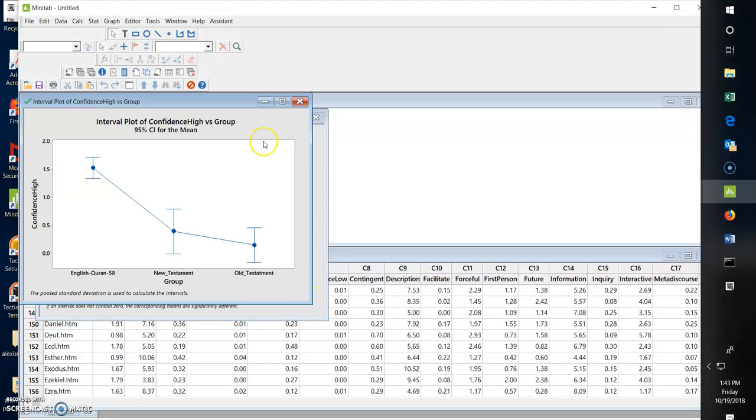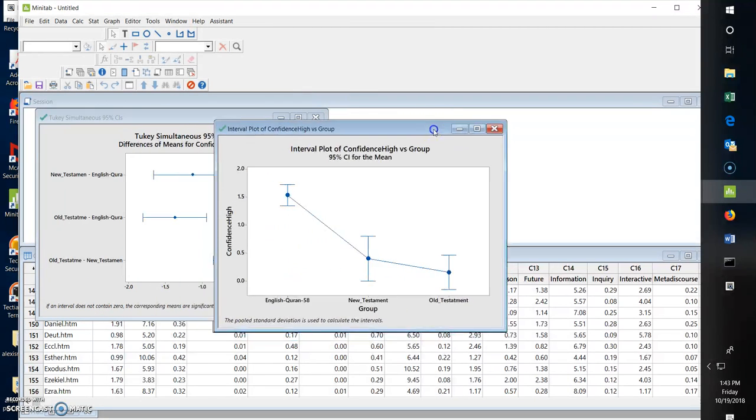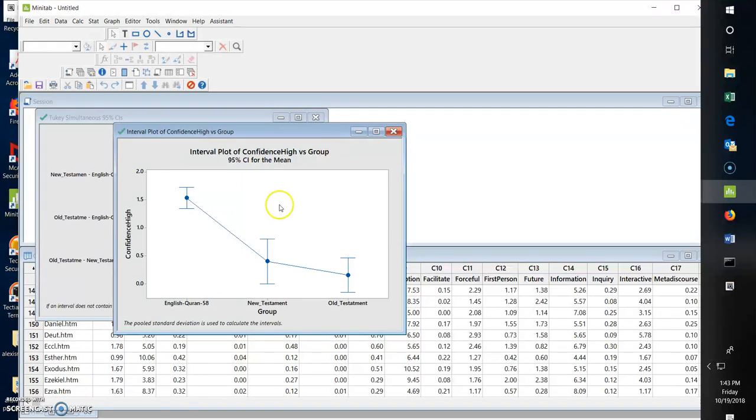You can see that first it gives us a bar chart, and the bar is considerably higher in terms of high confidence for the Quran. The mean frequency for any Quran verse is 1.53 of high confidence, and that simply means that out of every 100 words on average, 1.5 in the Quran are highly confident.